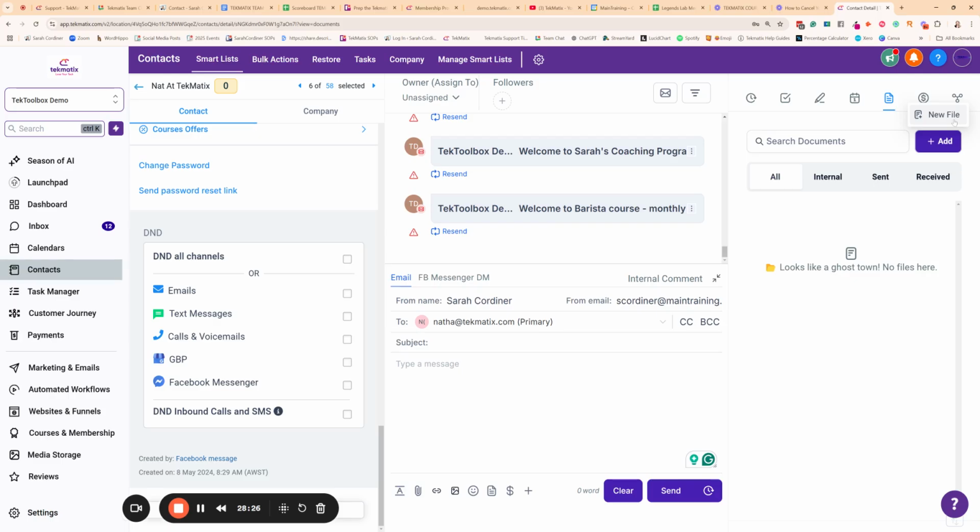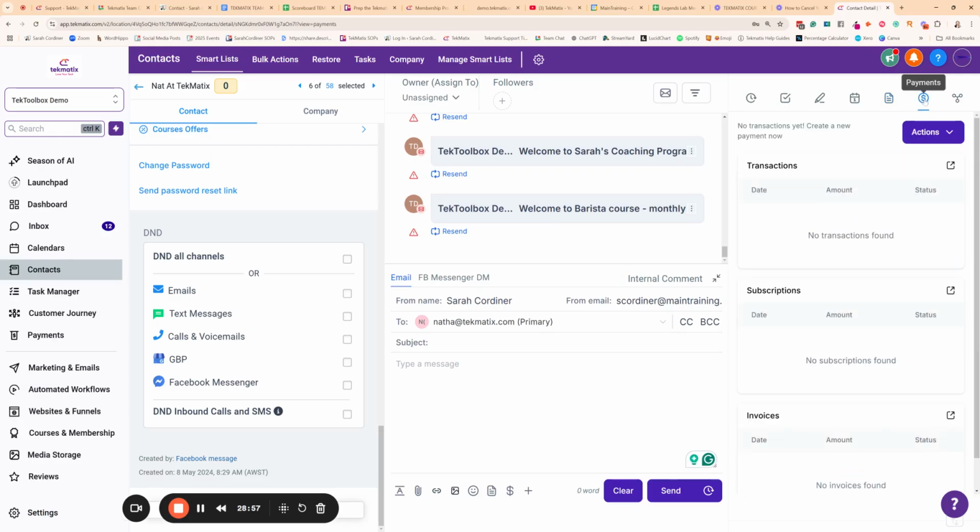So if they have sent you documents that you're working with for a project with them, if there are signed service agreements or contracts, basically any kind of file whatsoever can be added to the client record over here. And FYI, you can create forms inside the form sections under websites and funnels that allow clients to upload files to the forms. And when they upload files to a form, it does automatically assign to their client record under the documents section. So that's also very cool.